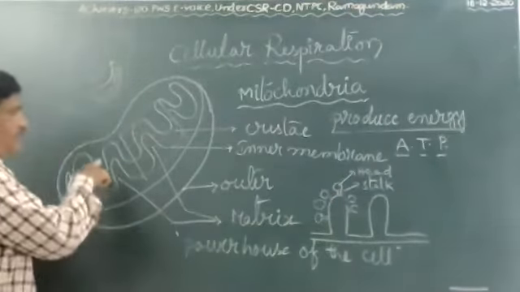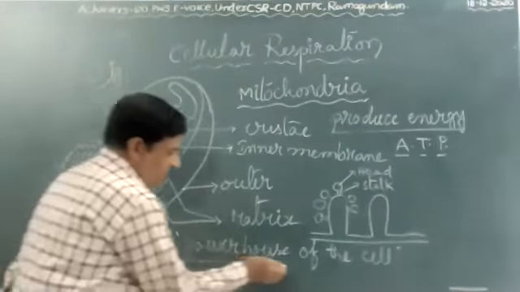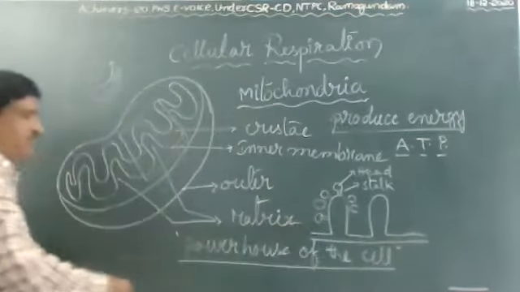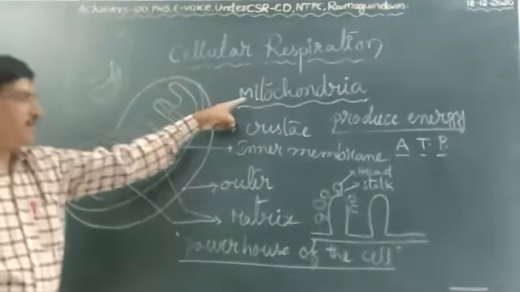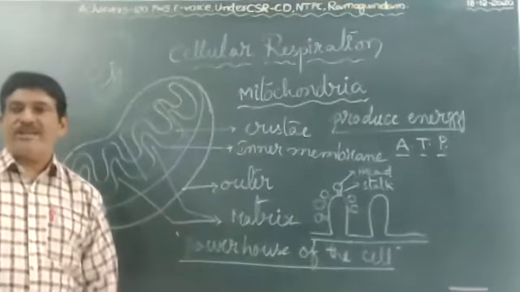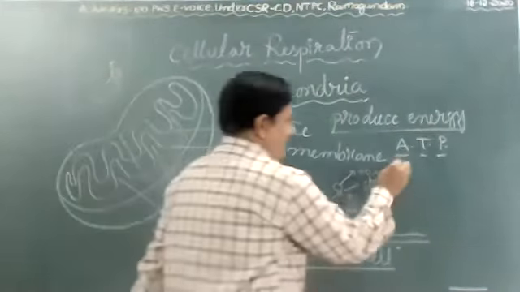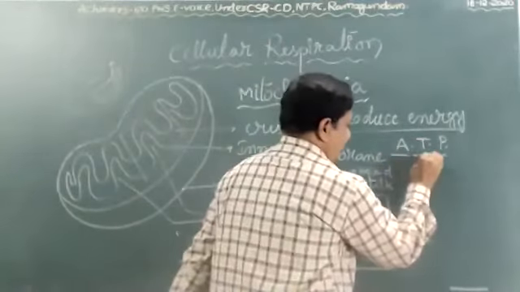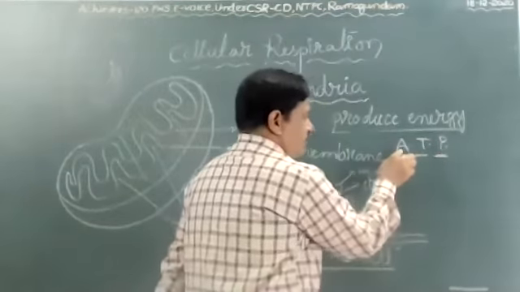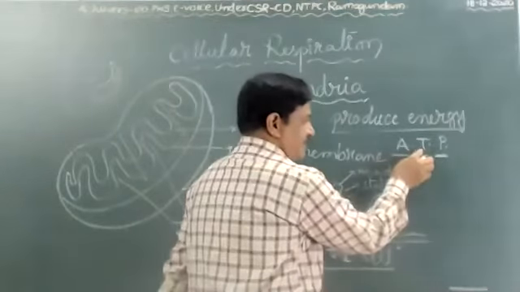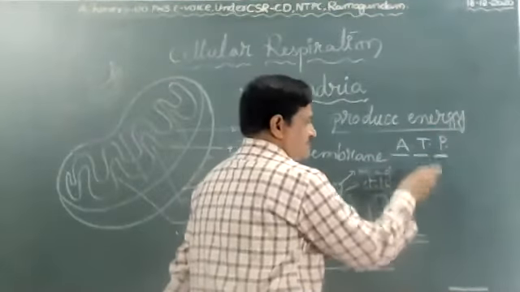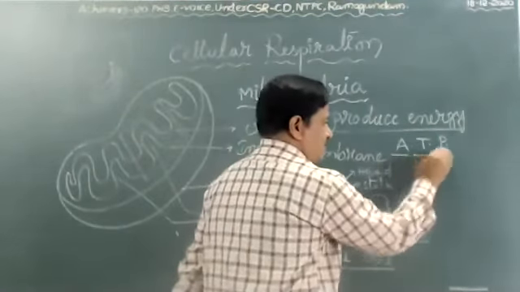Which organelle in the cell is called the powerhouse of the cell? Mitochondria is also called the powerhouse of the cell. How? Power in the form of ATP, adenosine triphosphate. The adenosine molecule has three, and tri means three phosphates are present.